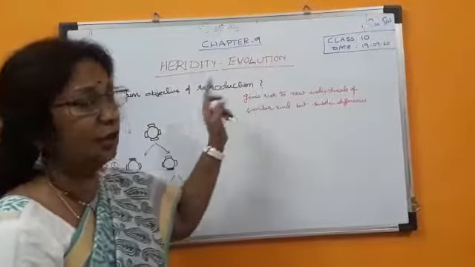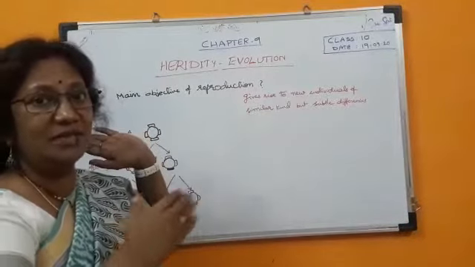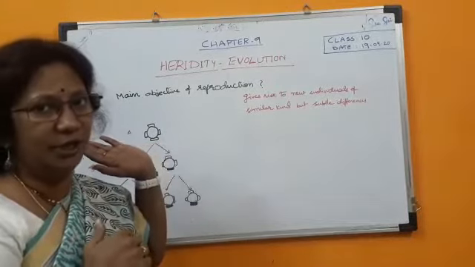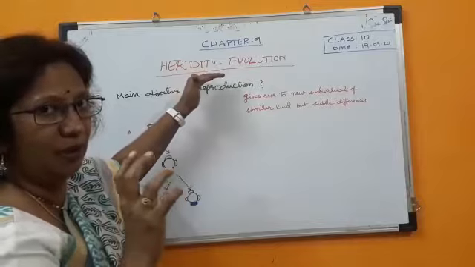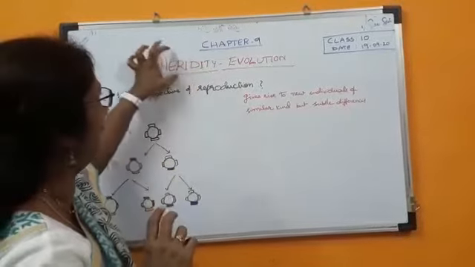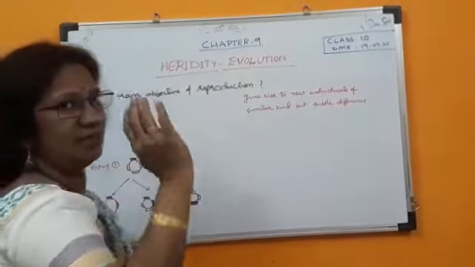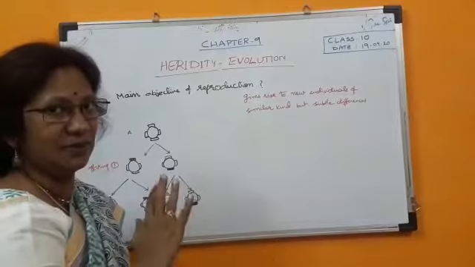Now lesson 16, heredity and evolution. You know heredity. What do you mean by heredity? The transfer of characters from one generation to another generation is called heredity. Now this is the main topic, what we will learn: heredity and evolution. Now evolution, CBSE deleted this topic, but I will teach. First let me finish what is given in the CBSE, right?